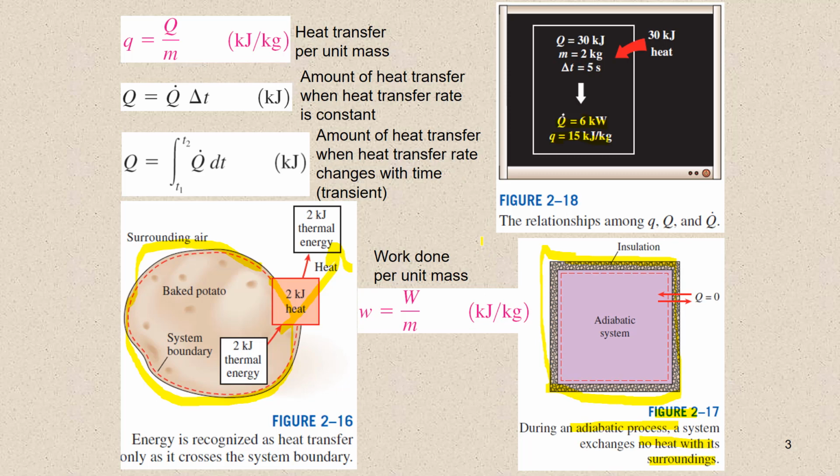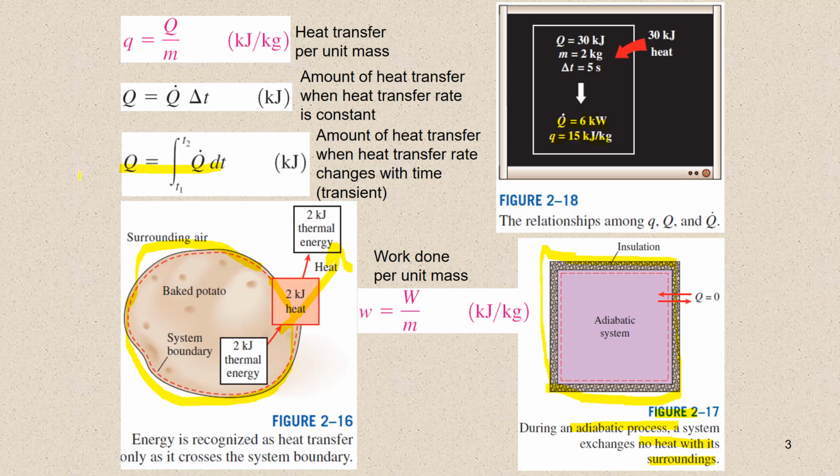Sometimes it is desirable to know the rate of heat transfer, or the amount of heat transferred per unit time, instead of the total heat transferred over some time interval, like given in figure 2.18. The heat transfer rate, Q dot, has the units of kilojoules per second, which is equivalent to kilowatts. Then Q dot varies with time. The amount of heat transfer during a process is determined by integrating Q dot over the time interval of the process. That you can see in equation 2.15.